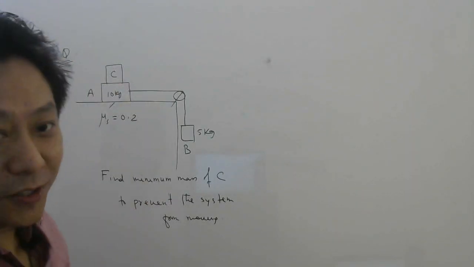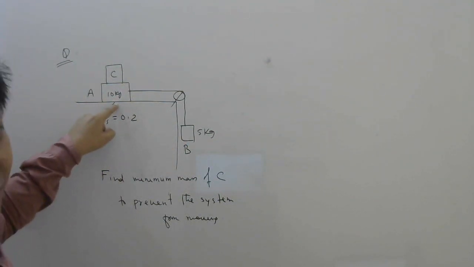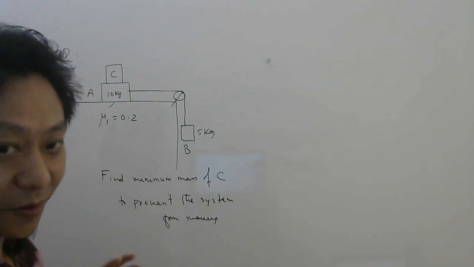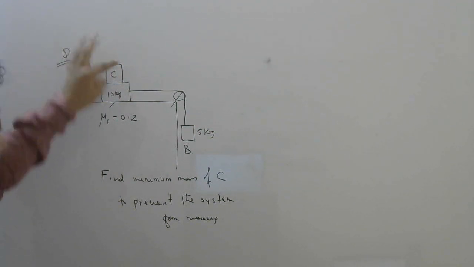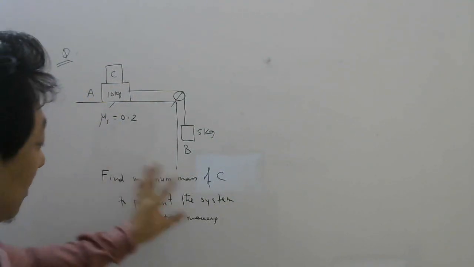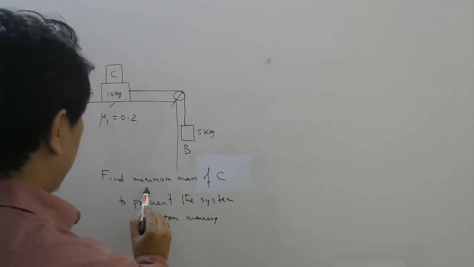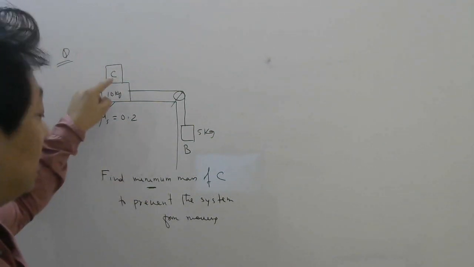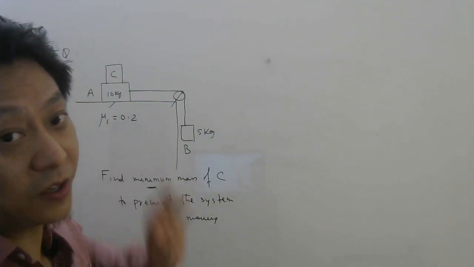Now see this question. Here there is a 10 kg block, here a 5 kg block, and here the coefficient of static friction is 0.2. Now they are asking what should be the minimum mass of this block C so that the system remains at rest. Here we have to find the minimum mass of block C to prevent this system from moving.